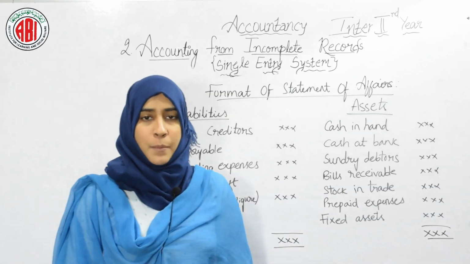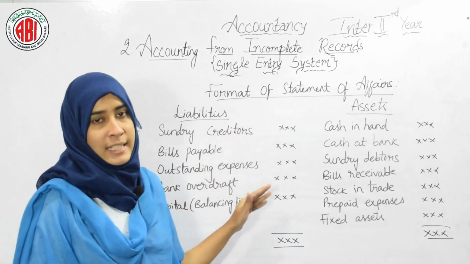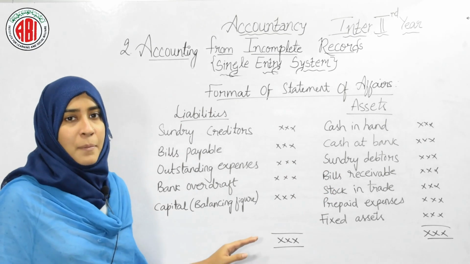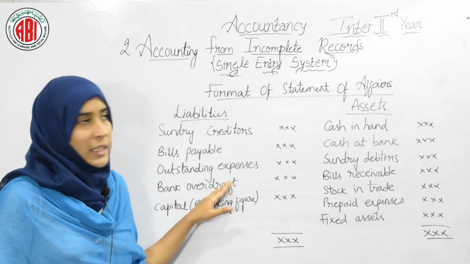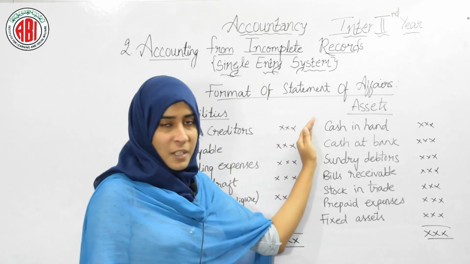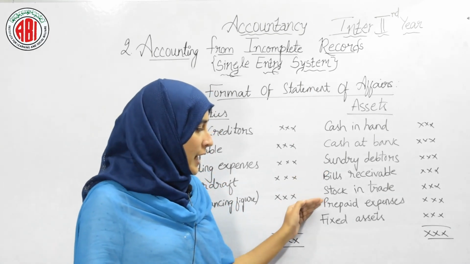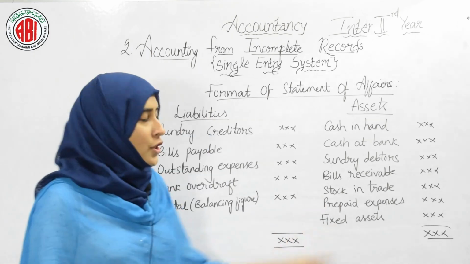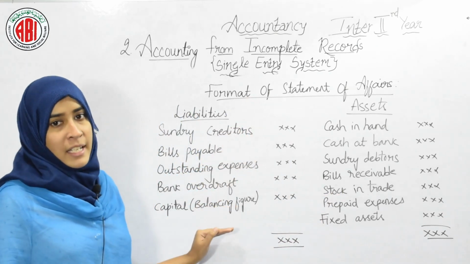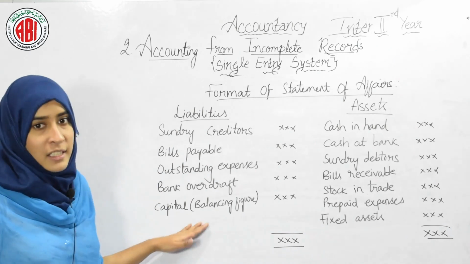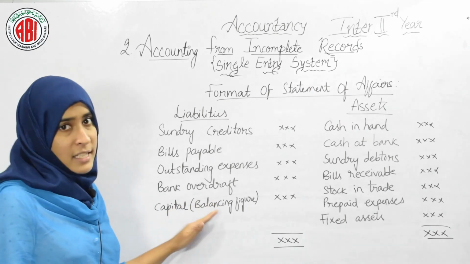Let's see the format of statement of affairs. It is just like a balance sheet, as I told you earlier. It has 2 sides, liability and asset. Under the liability side, sundry creditors, bills payable, outstanding expenses and bank overdraft will come. Under the asset side, cash in hand, cash at bank, sundry debtors, bills receivable, stock in trade, prepaid expenses and fixed assets will come. The procedure is to record all the assets and all the liabilities at the beginning. Then the balancing figure is called the opening capital.